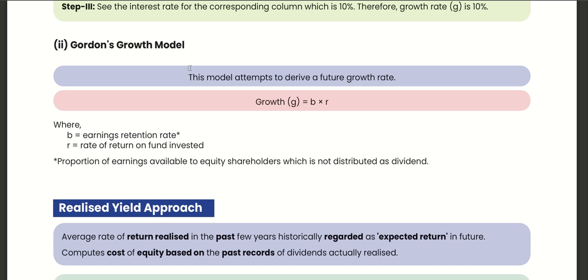Gordon's growth model. This model attempts to derive a future growth rate, which is g equals b into r, where b means retained earnings and r means return on funds invested. I say like, return on the retained earnings. So retained into return. Retention is the proportion of earnings available to equity shareholders which is not distributed as dividend.